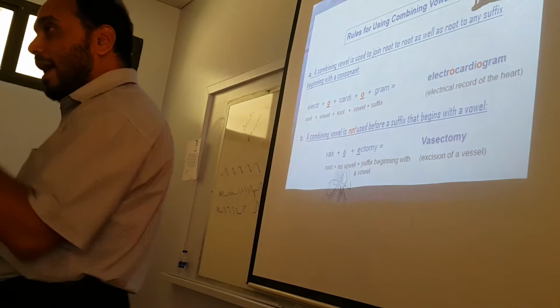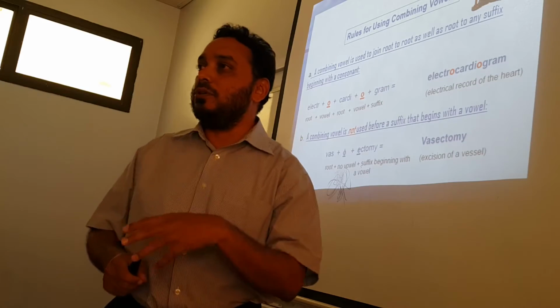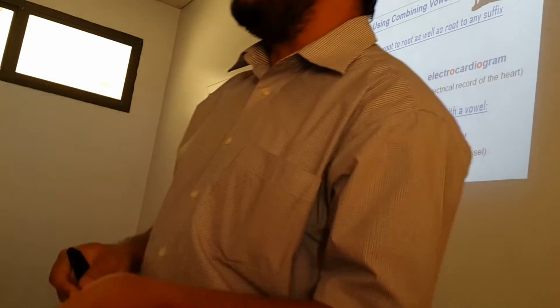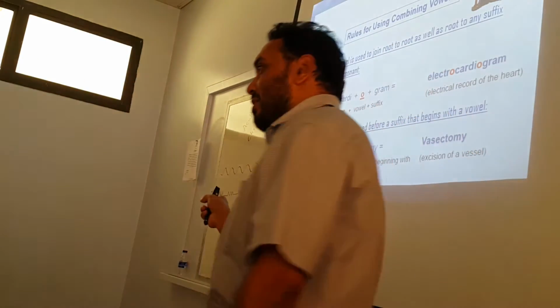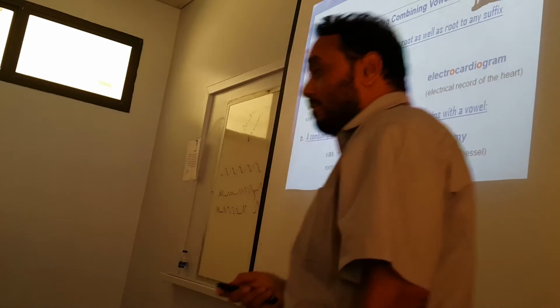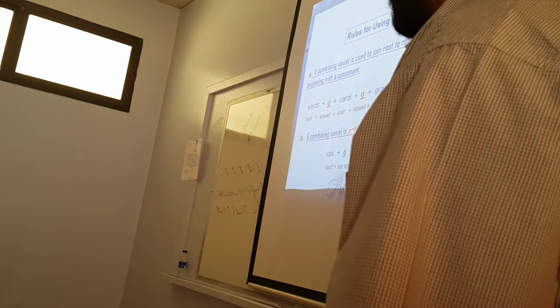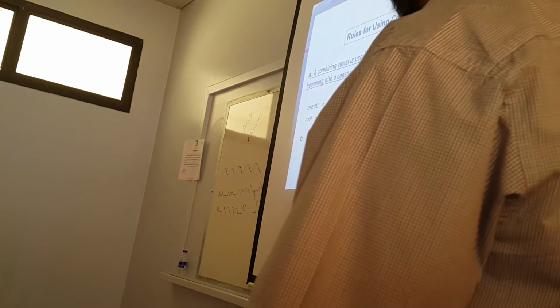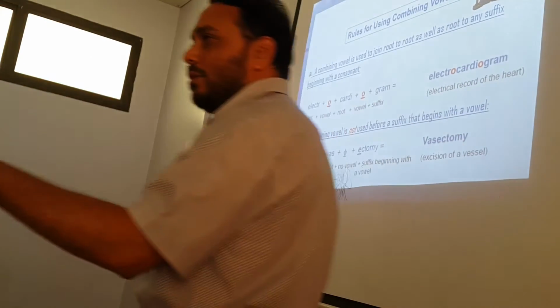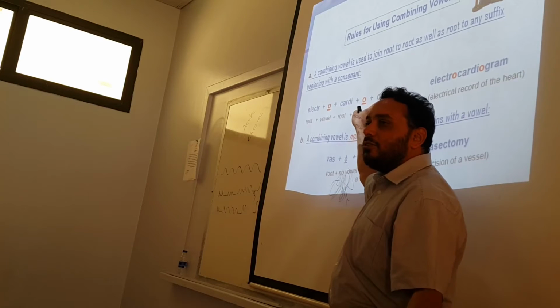Okay? So the first rule says a combining vowel. What is a combining vowel? Either O or I. So a combining vowel will be used to join a root to root or root to a suffix that begins with a consonant. Clear? Second one, a combining vowel is not used before a suffix that begins with a vowel. That is the second rule. Yes. Now, like I have told you, this begins with a consonant. G is a consonant, it's not a vowel.